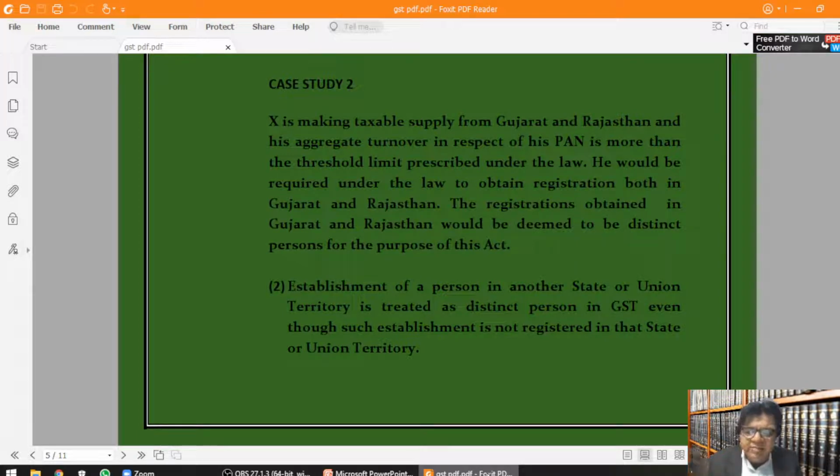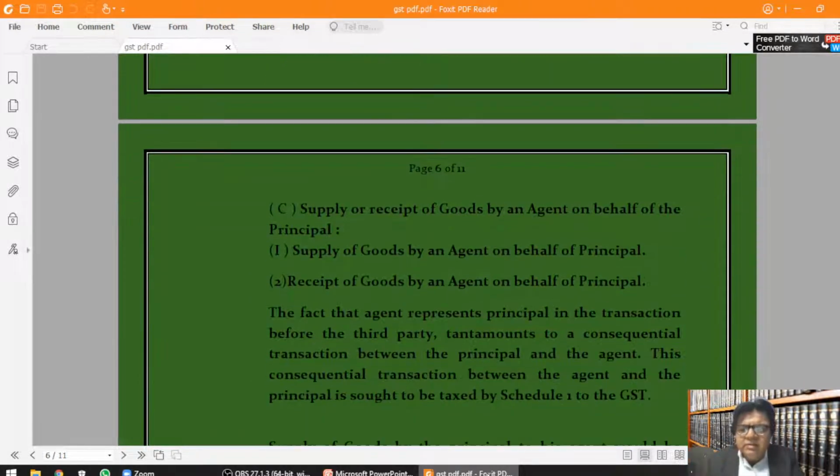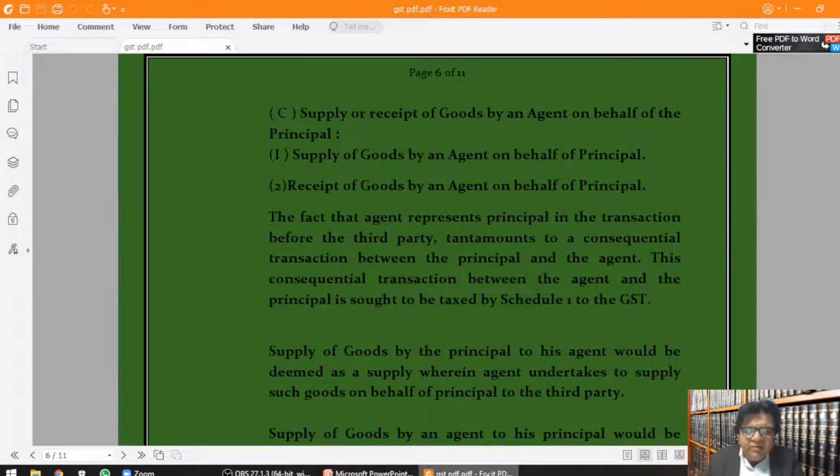Second, establishment of a person in another state or union territory is treated as a distinct person in GST even though such establishment is not registered in that state or union territory. The supply or receipt of goods by an agent on behalf of the principal. First, supply of goods by an agent on behalf of principal. Second, receipt of goods by an agent on behalf of principal.